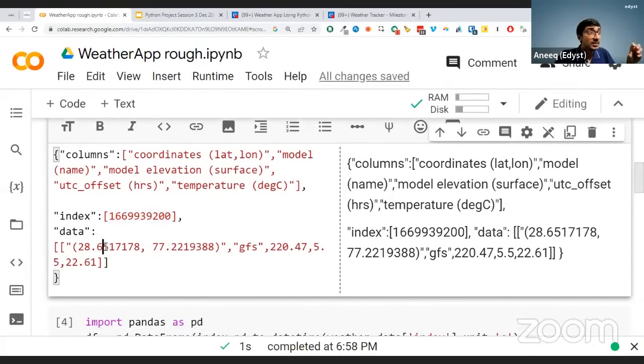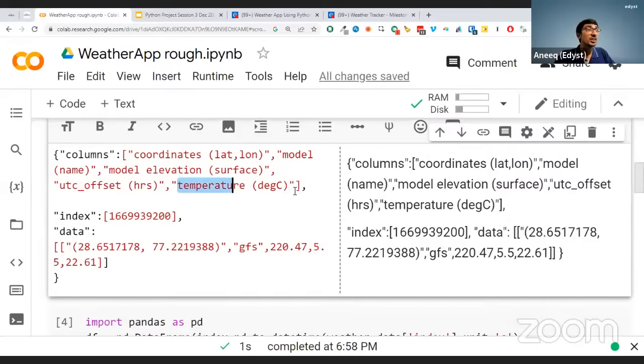And the data, this is the data. 28.65 and 77 are the coordinates, latitude and longitude. The name of the model is called GFS. The model elevation surface is 220.47, whatever that means. The UTC offset hours is 5.5, meaning this is the India time zone, 5.5 hours.